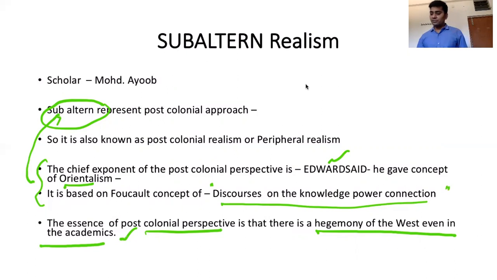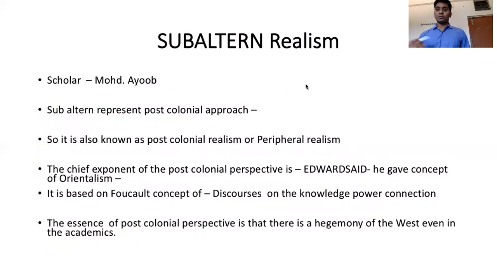There is hegemony even in academics, not only in the economy, society, or political perspective, but everything was written in favor of Western countries. So we have to break this hegemony and give a voice to the newly independent third world countries. With that aim, subaltern realism has emerged at the global level. I think it is very clear now, right?